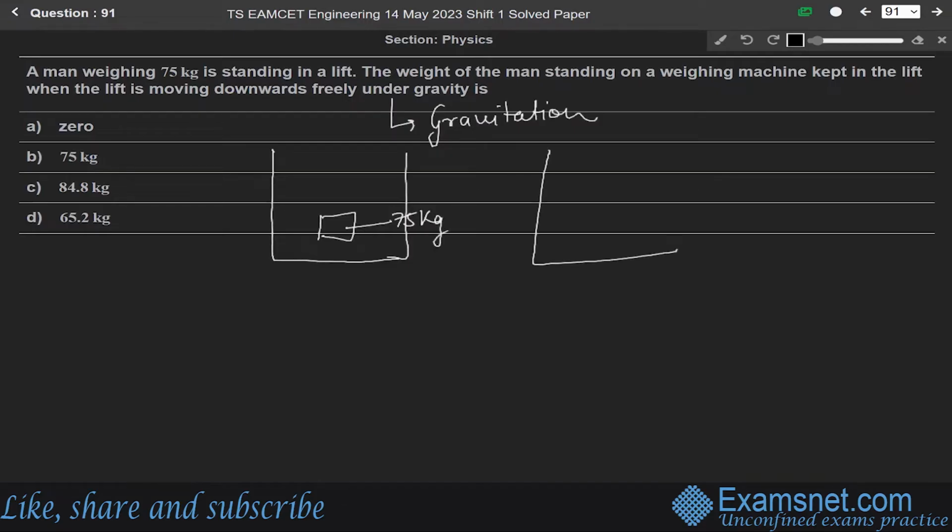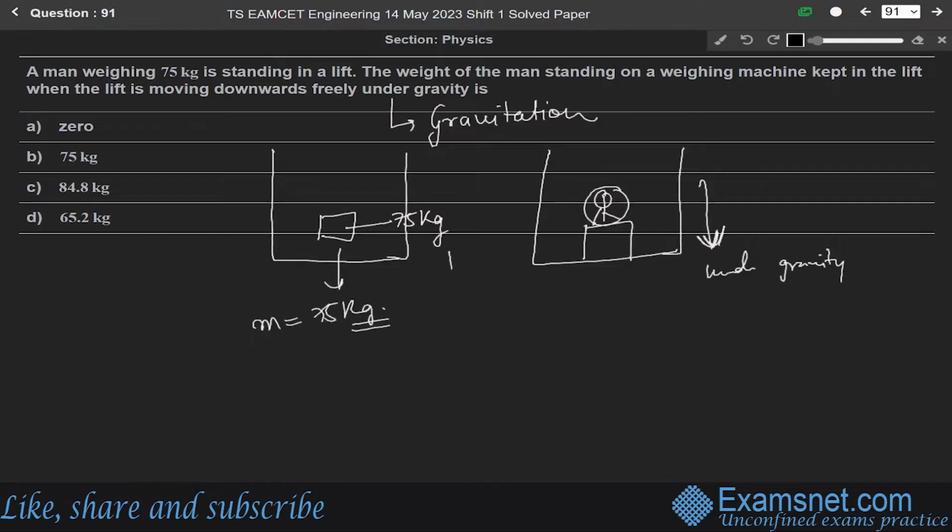After some time, a weighing machine is kept in the lift and the man is standing over this weighing machine. We have to find the weight of the man when he is standing on this weighing machine, which is kept in the lift, and the lift is going in the downward direction freely under gravity. So first of all, the weight is given as 75 kg. The lift is going in the downward direction. When the lift is going downward, the acceleration is equal to gravity, so it is equal to 10 meter per second squared.